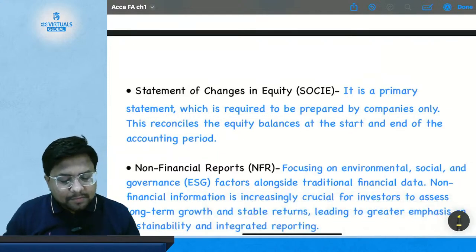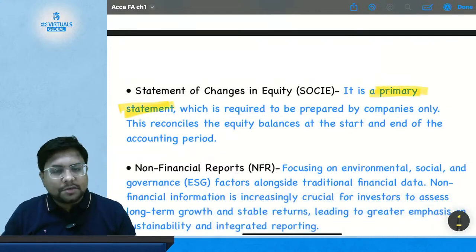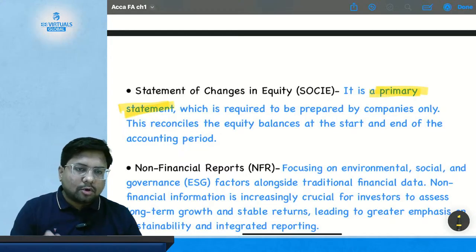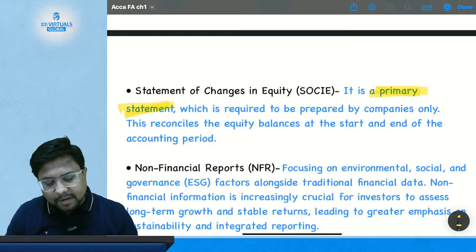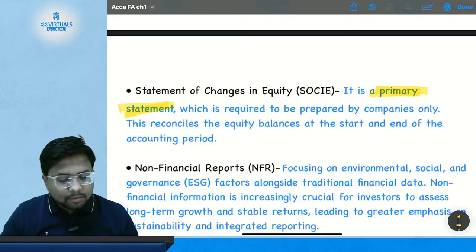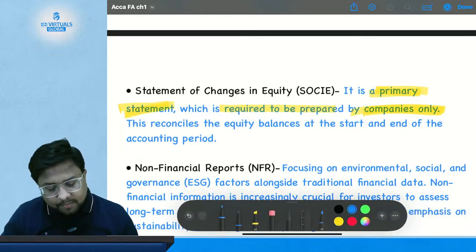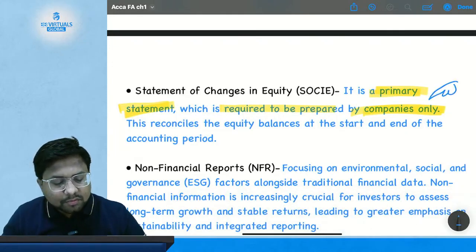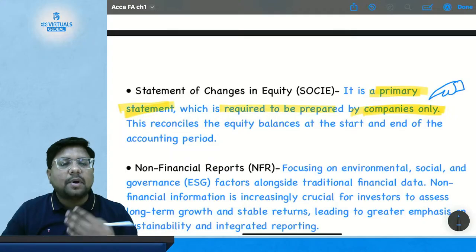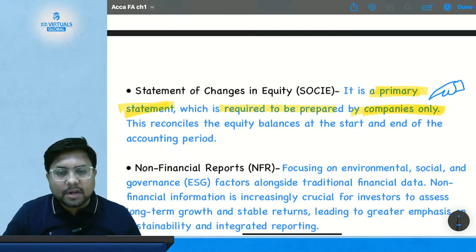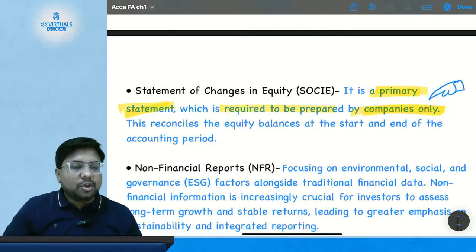It is again a primary statement. All the statements we have studied are primary. This is also a primary statement which is required to be prepared by companies only. So sole proprietorships and partnership firms are not required to prepare a statement of changes in equity.